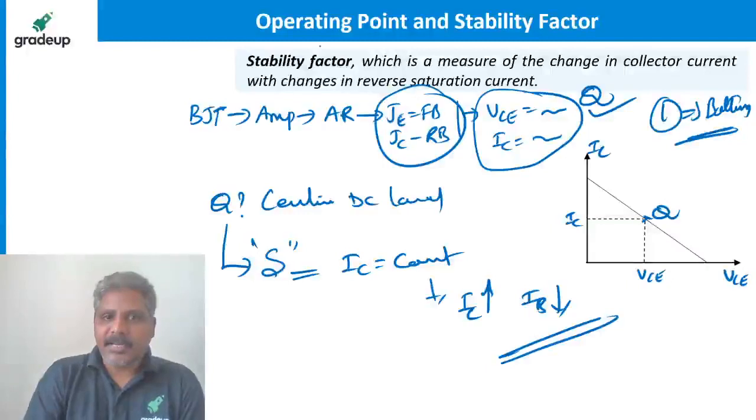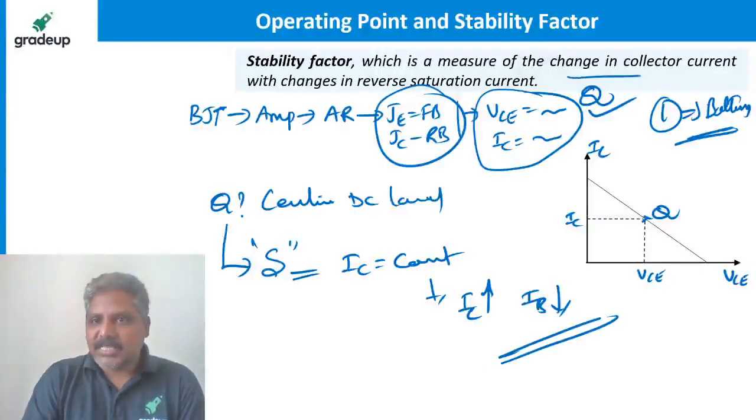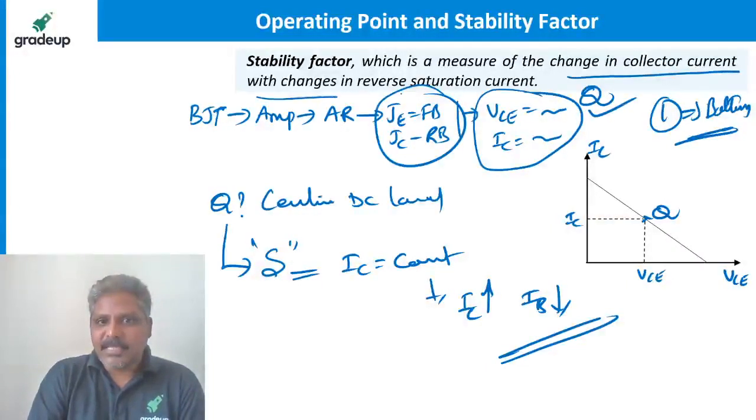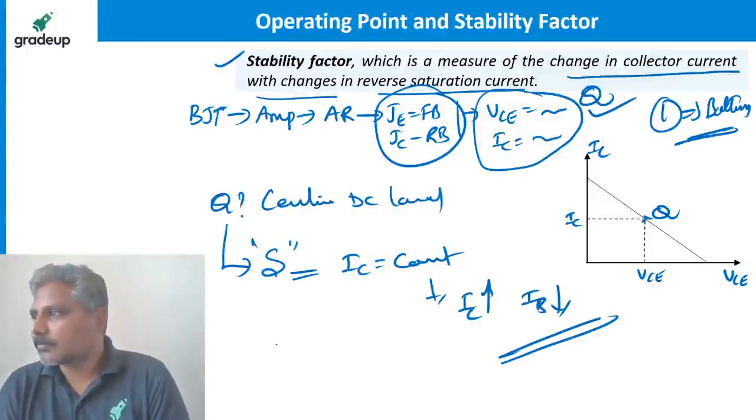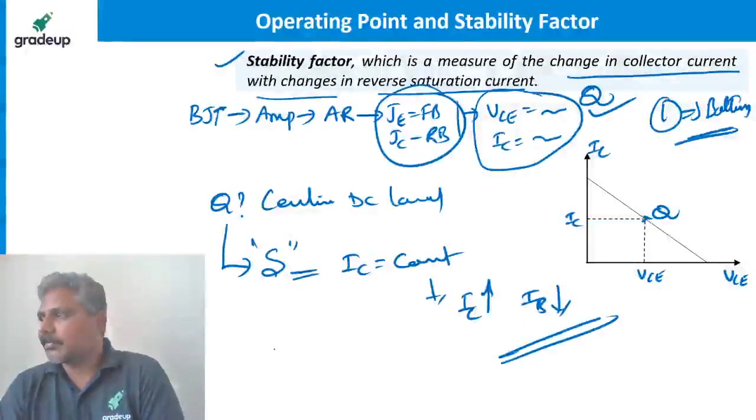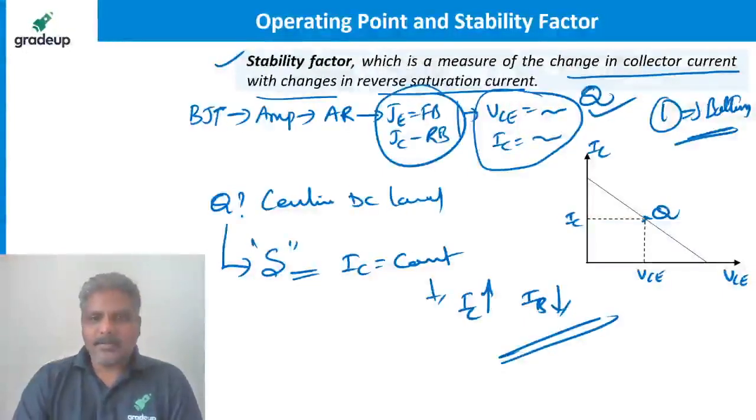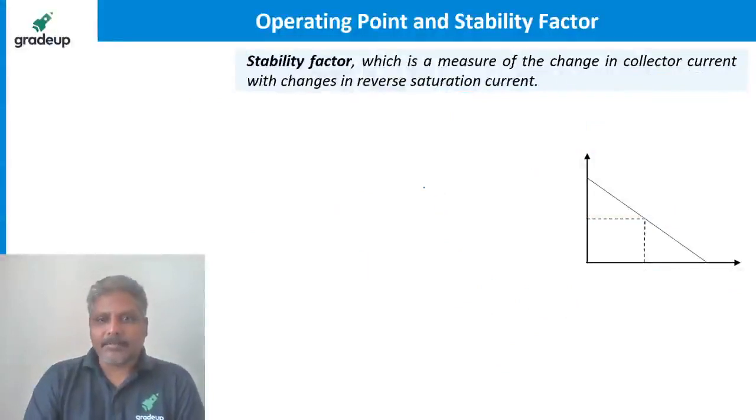See what is stability factor I told, which is a measure of change in collector current with changes in reverse saturation current, is called as stability factor. So please explain how according to the equation stability will be 1. Let me explain once again.